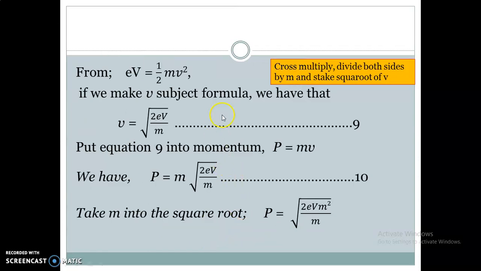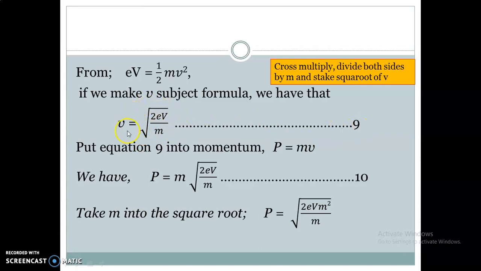Now from the electron volt equation, which equals kinetic energy, if we make v, this velocity here, subject of the formula, so that we can be able to determine the velocity of a wave particle, what we need to do here is simple. First of all, you just cross multiply. If you cross multiply, we have 2eV equals mv squared. Then you take the square root. We'll explain the process here briefly. So we have what left? v equals square root of what? 2eV all over what? m. We have called that equation 9.